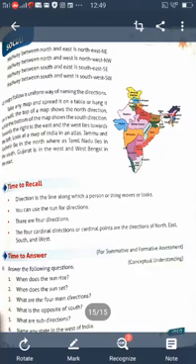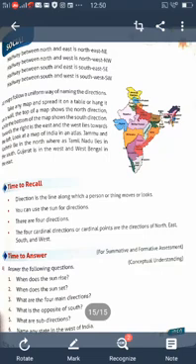Understood? The sun rises in the east, the sun sets in the west. The halfway between north and east is northeast. The halfway between south and west is southwest. Tamil Nadu is in the south of India.